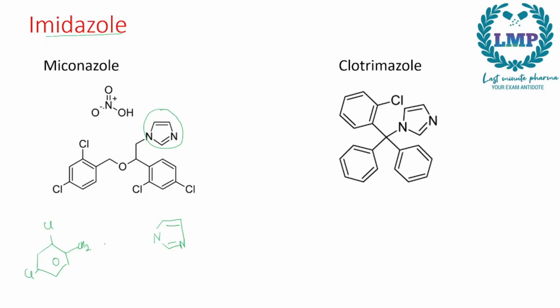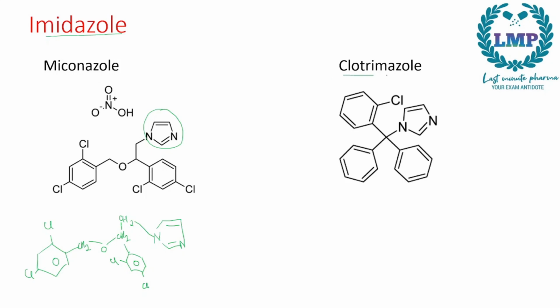So we will keep an oxygen in the middle. To this oxygen we will just draw a mirror image of this part. So another CH2 here, attached to this another benzene ring with a chlorine here and a chlorine here, and next to this we will attach another CH2 which will be connected to an imidazole ring. Now this will be our miconazole.